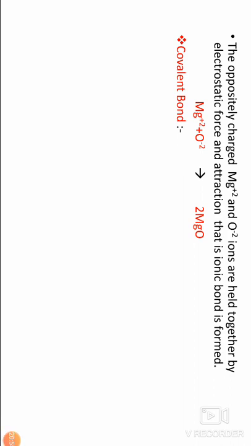Okay, today's topic is chemical bond. First, the definition. The force of attraction between atoms of a molecule is known as a chemical bond. The reasons for the formation of a chemical bond are, first, lowering of energy, and next, electron configuration.